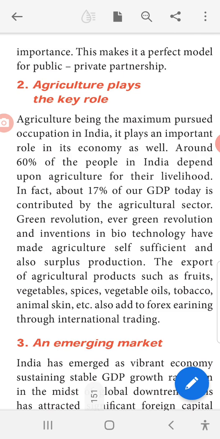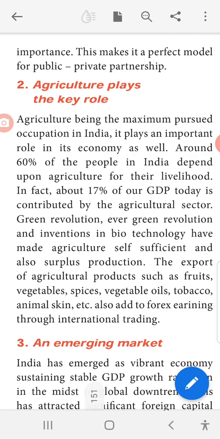The export of agricultural products such as fruits, vegetables, spices, vegetable oils, tobacco, animal skin, etc. also add to forex earnings through international trading. Okay, forex earning means that is foreign exchange. Okay, through what are all the commodities? That is vegetables, fruits, spices, vegetable oils, tobacco, animal skin, etc.